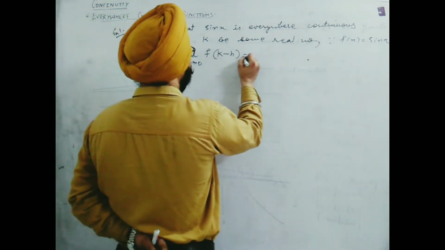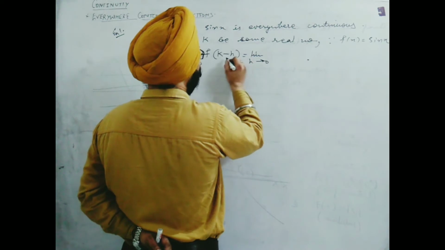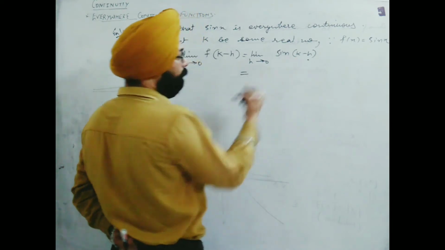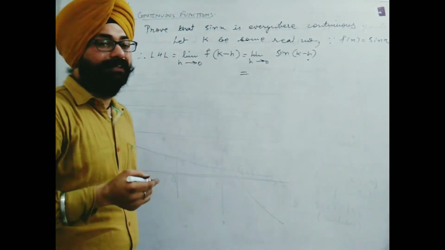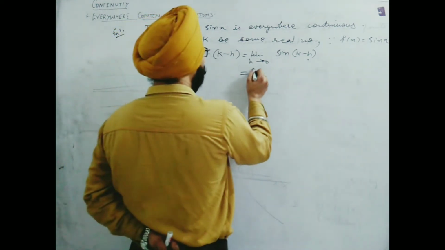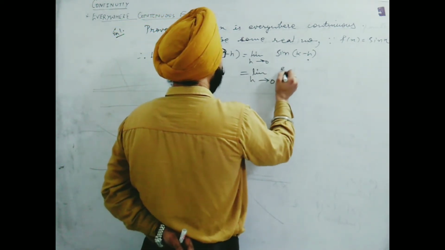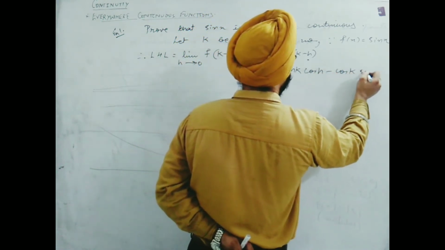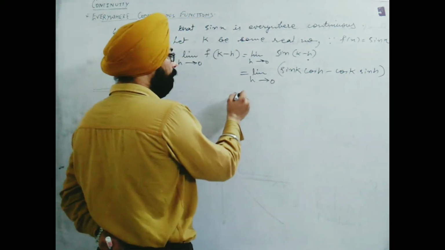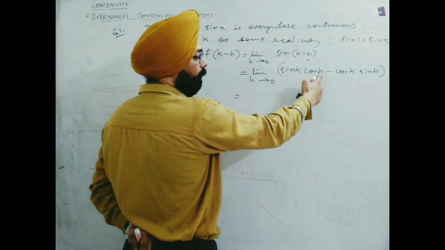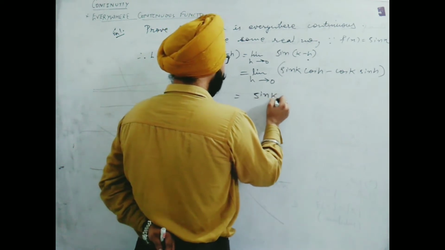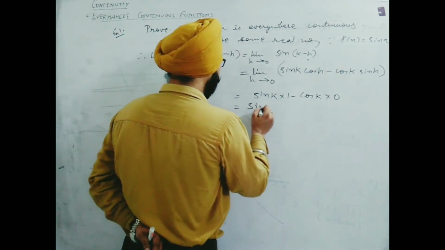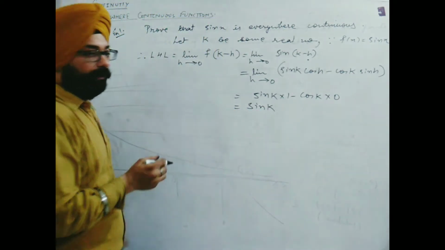Next, limit h tends to 0. So k minus h means this becomes sin of k minus h. Now we need to simplify as per rules. So sin of k minus h can be done as sin a minus b. So we find here it is sin a cos b minus cos a sin b. Now as soon as we simplify for the value of h, if I take h equal to 0, cos 0 is 1. So we get sin k into 1 minus cos k into sin 0, which will be 0. So finally we will get sin k. I see that LHL comes out to be sin k.